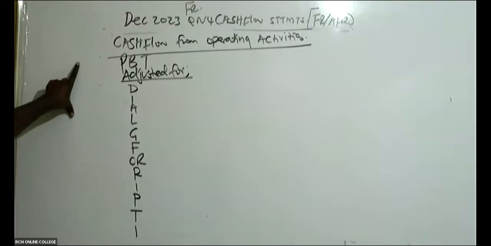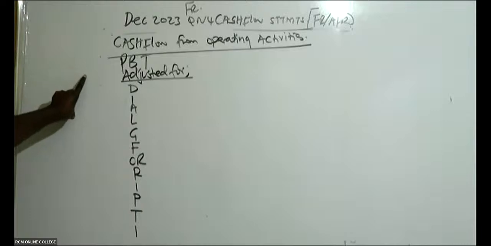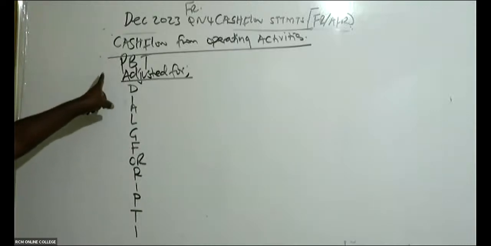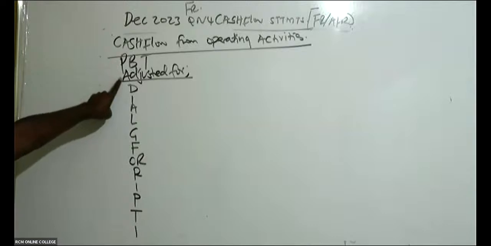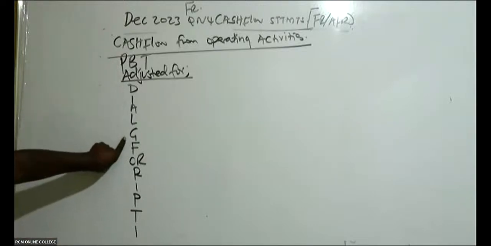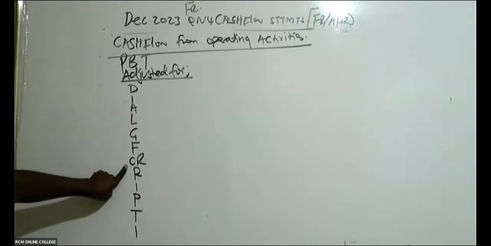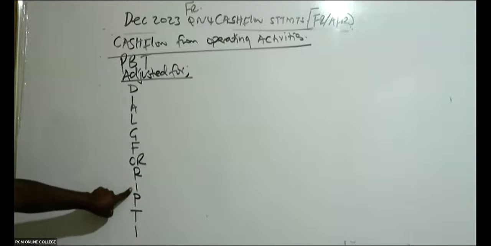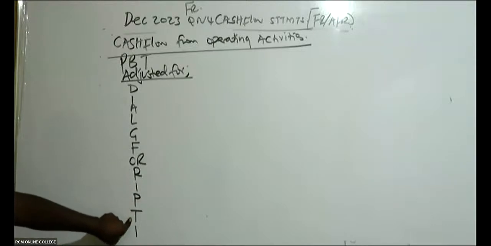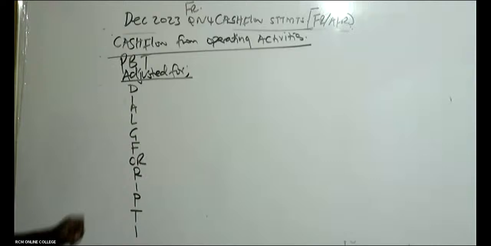Whenever we talk of cash flow from operating activities, we normally talk of profit before tax, and then you adjust this for, using this acronym: you dial God's number for food, or you rest in peace totally, indefinitely.